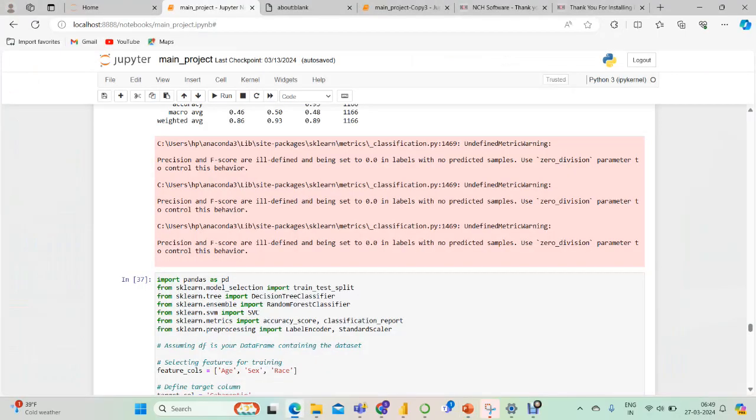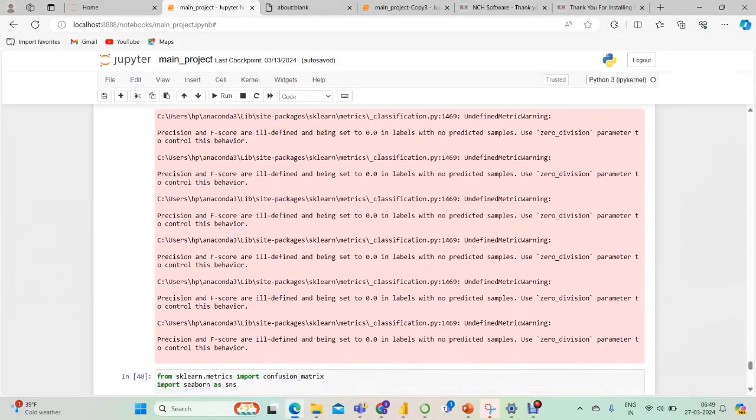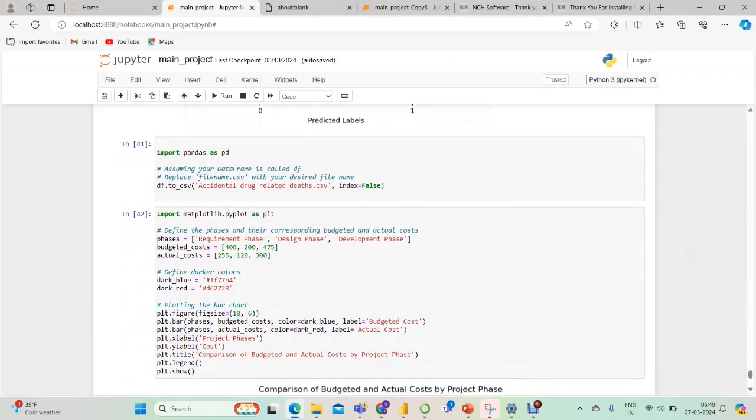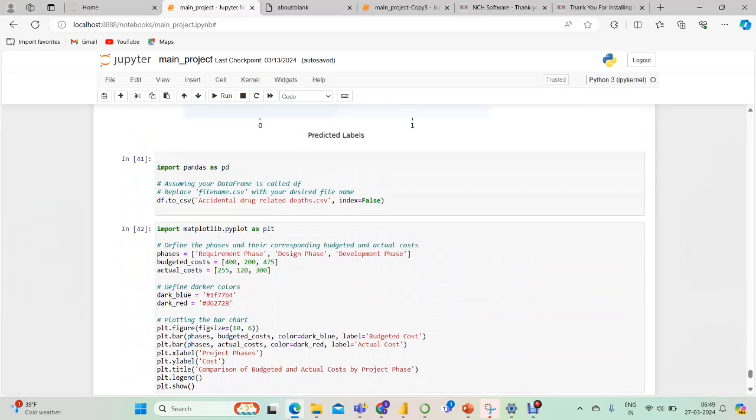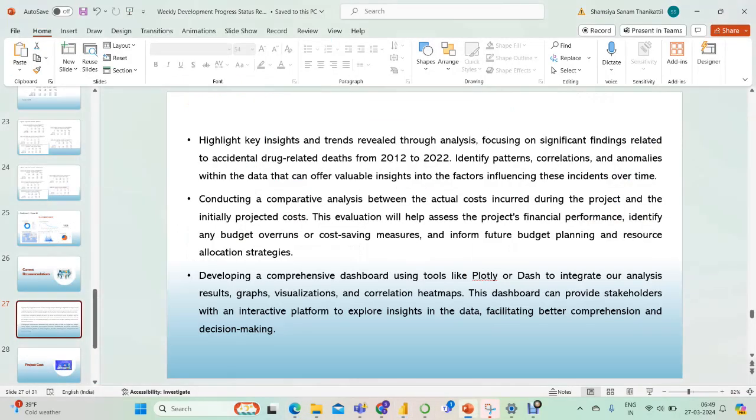So what we did is, when we made the dashboard, after saving all the changes that we have done till date, we saved it and made a new data set that we imported in Power BI and made this dashboard. That's all we did till this date.